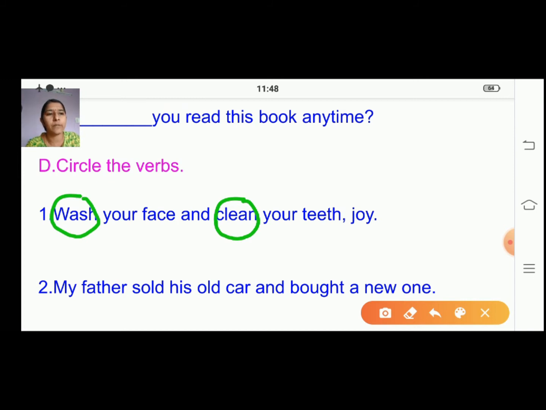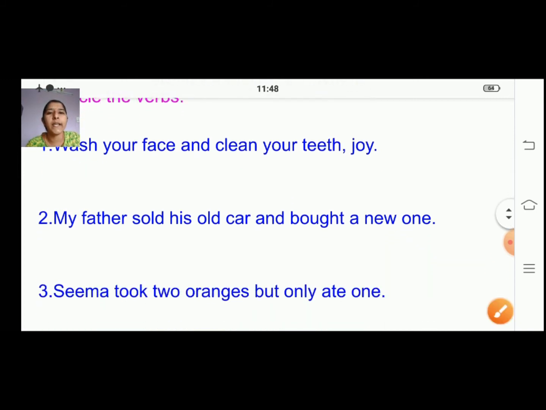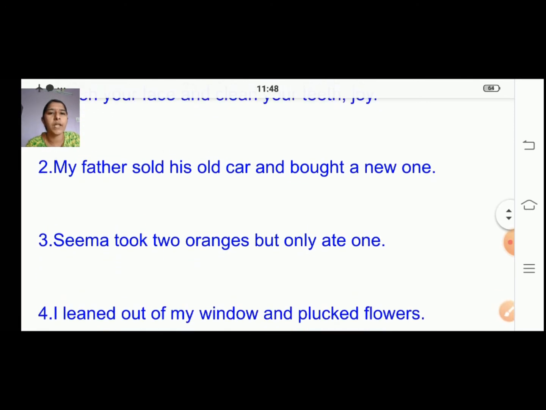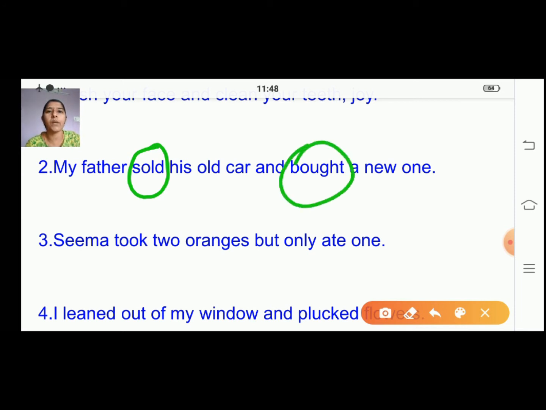Wash and clean, right? Now the second one, can you just tell me? My father sold his old car and bought a new one. So what is the action done here? My father sold his old car and bought. They are selling and buying. Sold and bought. So these are the action words or doing words or verbs which we use. So these two words are the verbs here, right? What actions they are doing.